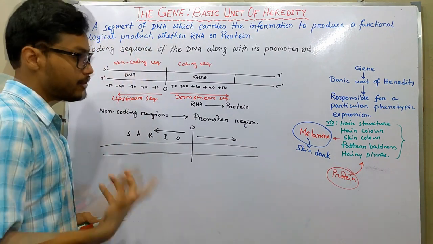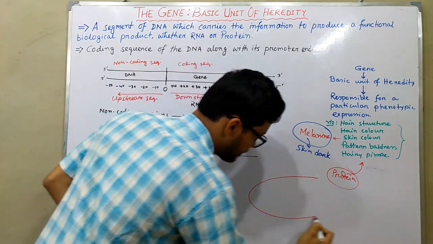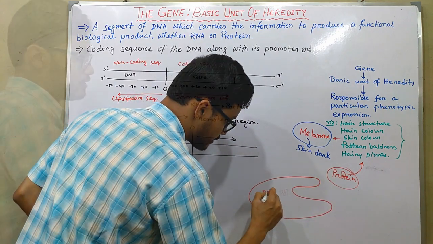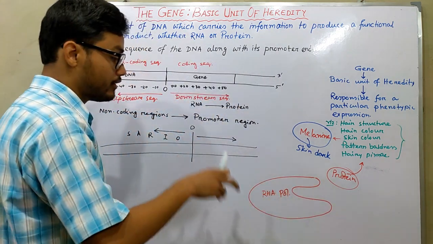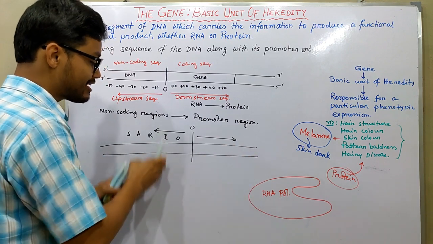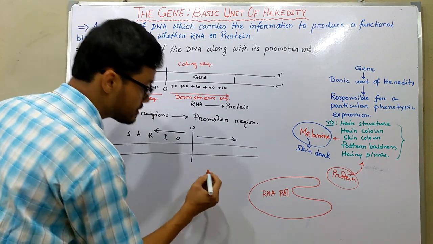If we observe the structure of RNA polymerase, it is a big structure. Okay, so to facilitate the binding of RNA polymerase, there must be some sequence here in the promoter region, that is known as the consensus sequence.